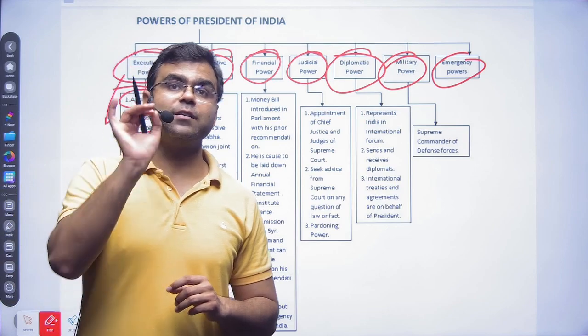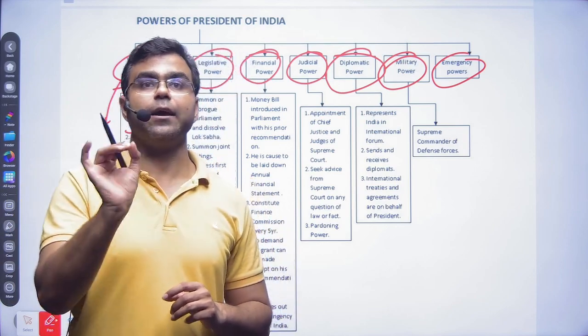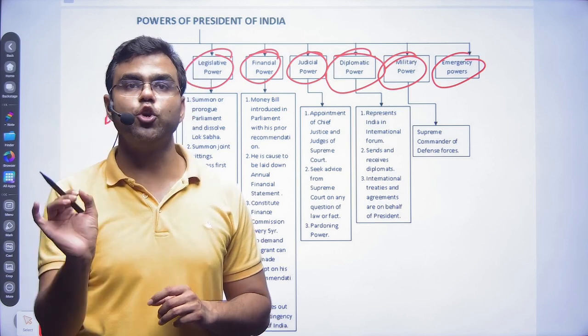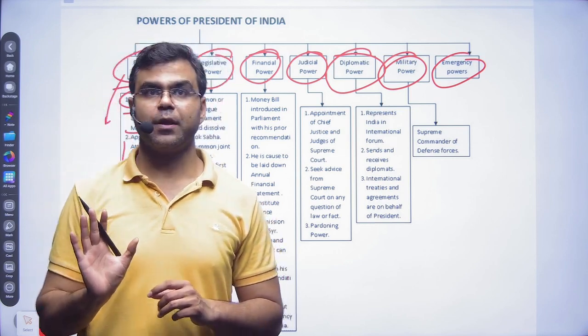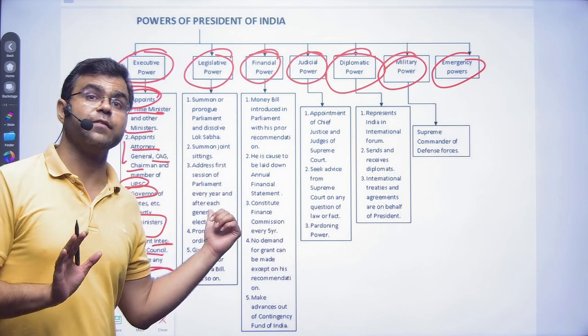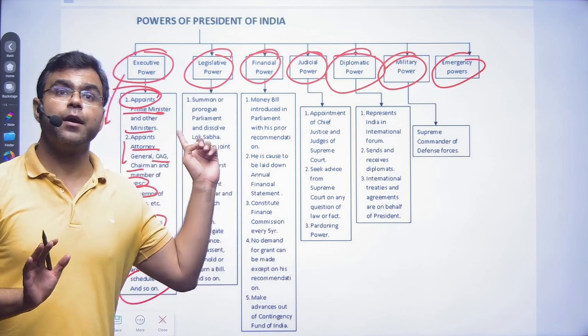So the power is given to the president to declare any area as a scheduled area under Schedule 5. Okay, that is also considered as an executive power of the president.